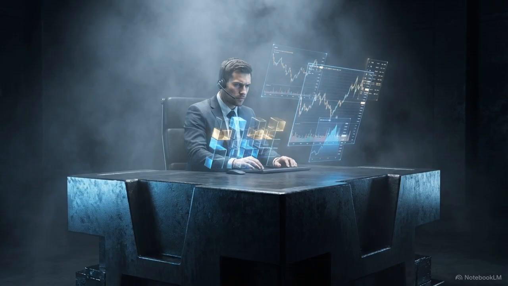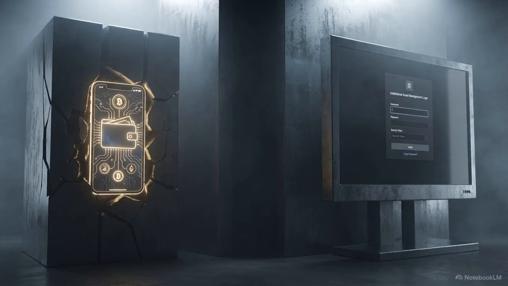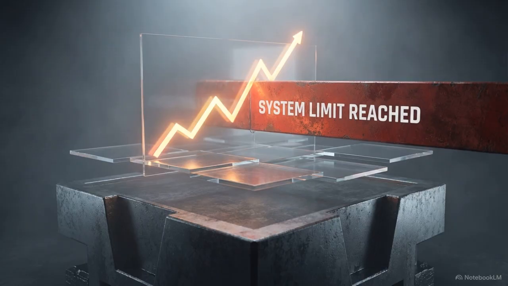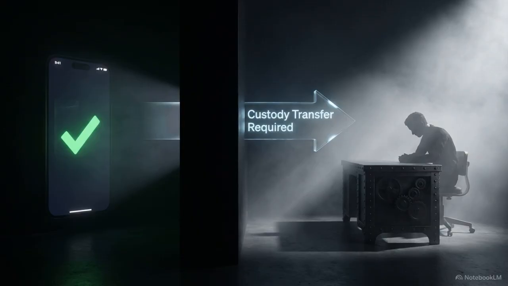Traditional finance manages this volatility by hiring professional human managers to actively navigate risk. This creates a paradox for decentralized finance. Hiring a human manager typically requires the user to hand over custody of their assets, which contradicts the core principle of self-sovereign security. Ultimately, this conflict created a massive development ceiling. DeFi could not scale safely without active management, but it could not accept a manager without centralizing control of the money.